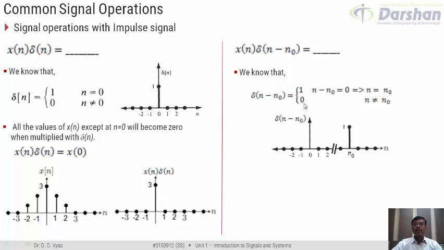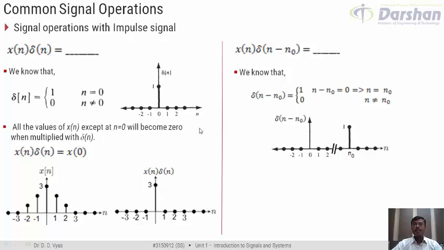And it would be 0 at n not equal to n0. So if we try to show it, we understand that in delta of n minus n0 we have basically shifting in time: something which occurs at n equal to 0 now occurs at n equal to n0. So the 1 has shifted by n0 samples.